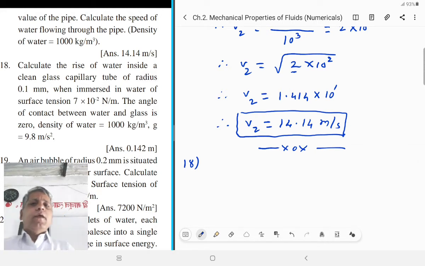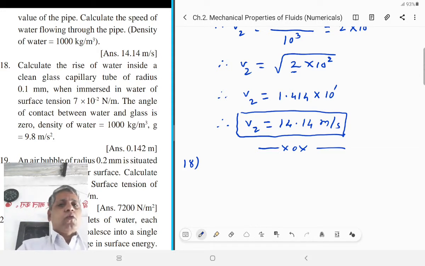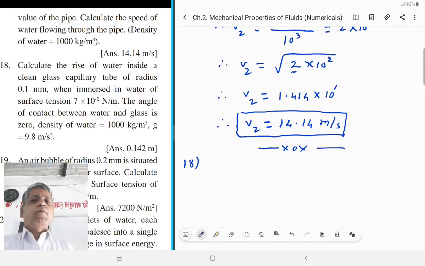Calculate the rise of water inside a clean glass capillary tube of radius 0.1 millimeter when immersed in water of surface tension 7 into 10 raised to minus 2 Newton per meter.